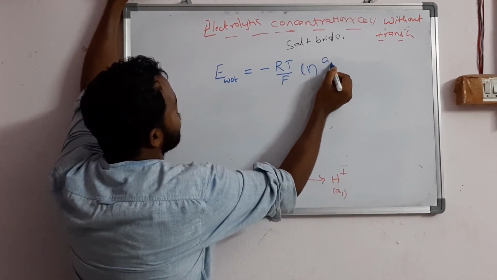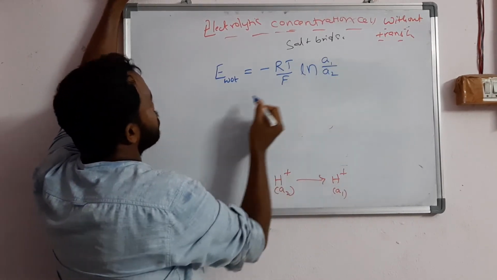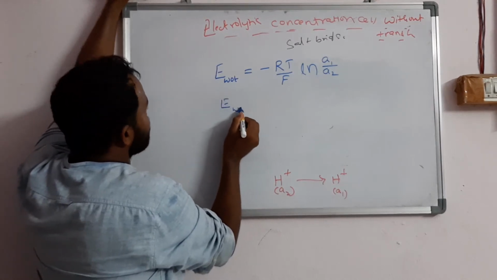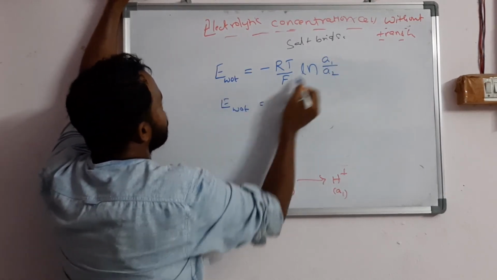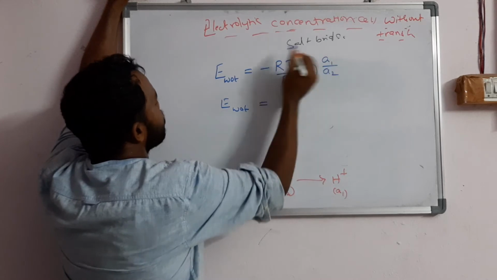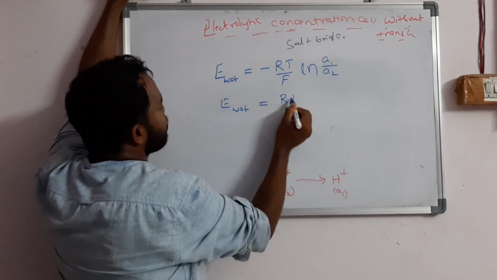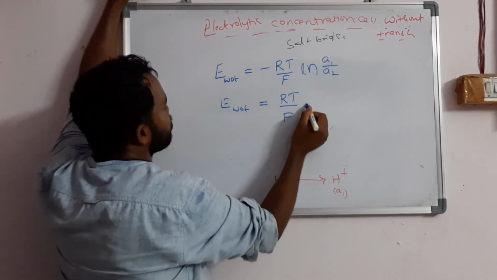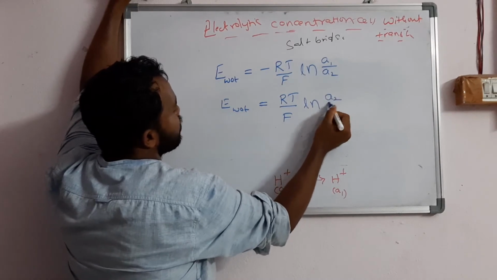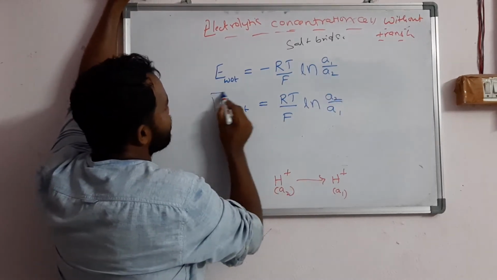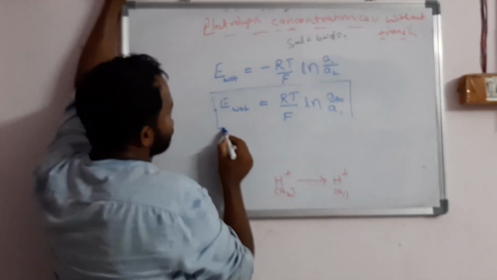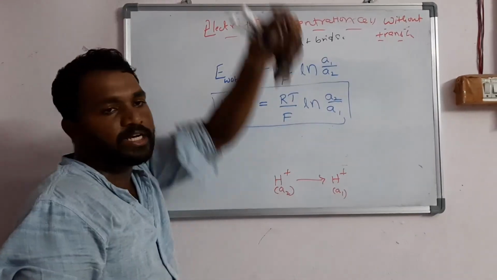A1 by A2. So if I write E without, if I write the reverse, that is A2 by A1, so that power minus 1, minus into minus plus, I will get E without is RT by F ln of A2 by A1. Very important. E without transference is RT by F ln A2 by A1.